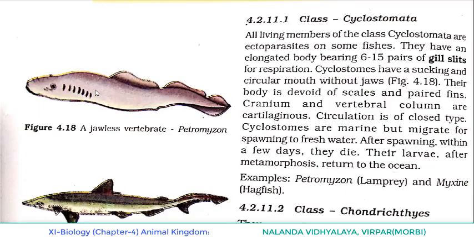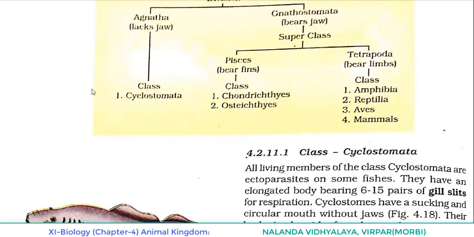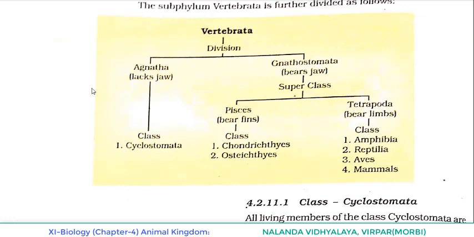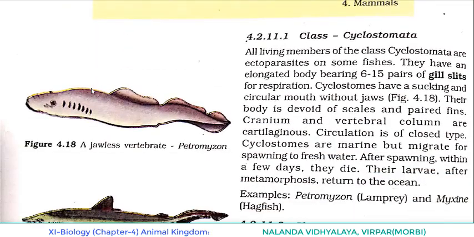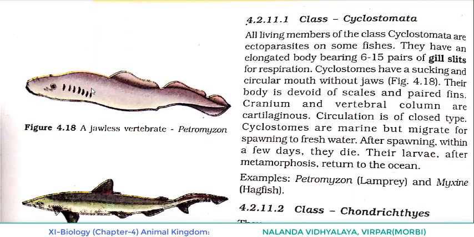Okay, regarding chondrichthyes, let's have a quick revision of whatever points we discussed. Class Chondrichthyes comes under the superclass Gnathostomata. They are marine animals with a streamlined body and a cartilaginous endoskeleton.